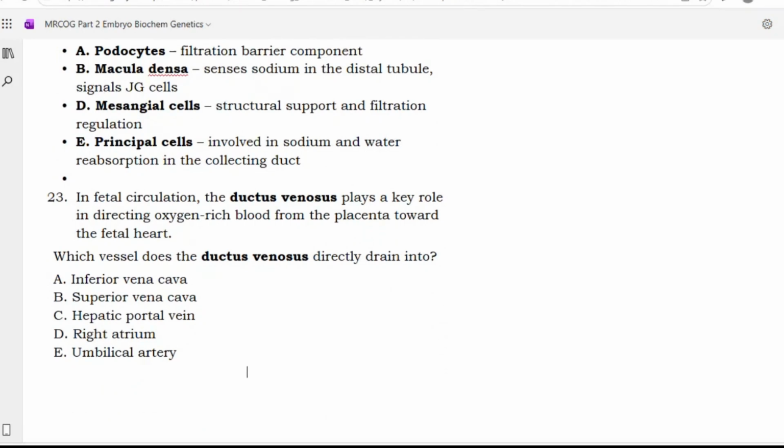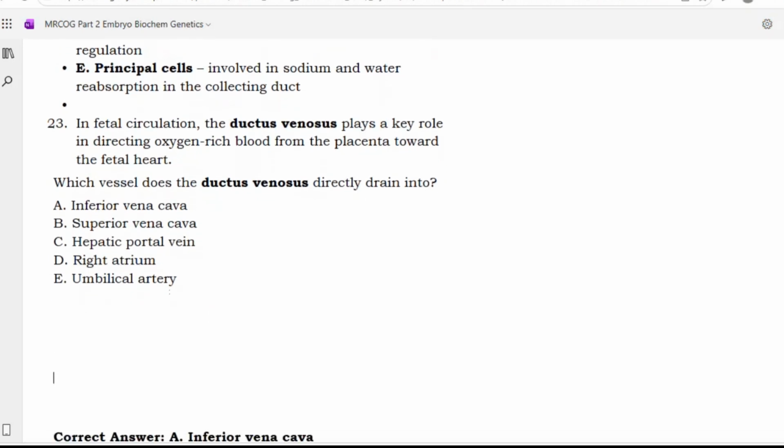Next. In fetal circulation, the ductus venosus plays a key role in directing oxygen-rich blood from the placenta towards the fetal heart. Which vessel does the ductus venosus directly drain into? Inferior vena cava, superior vena cava, hepatic portal vein, right atrium, umbilical artery. Sir, option A, inferior vena cava.